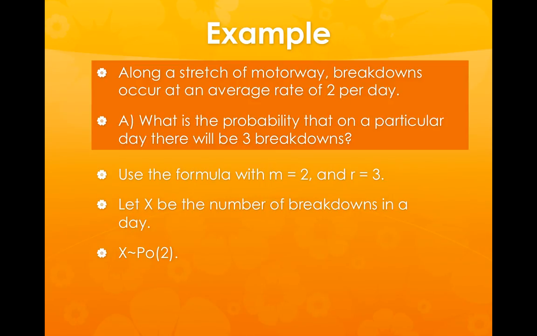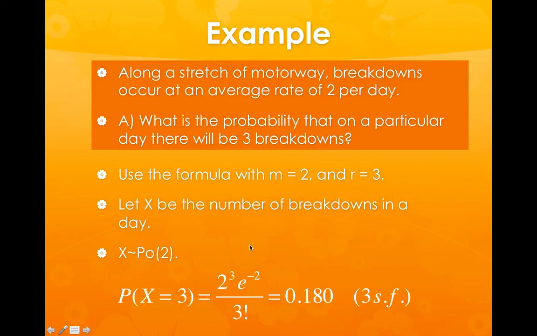We can then substitute the values into our formula, so the probability X is equal to 3 is the mean to the power of r times e to the minus m over r factorial, which in this case comes out as being 0.180 to 3 significant figures.